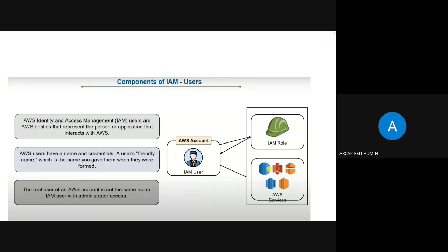So in AWS Identity and Access Management, users are AWS entities that represent the person or application that interacts with AWS. When I'm talking in terms of an AWS user, it's not only specific to a human.